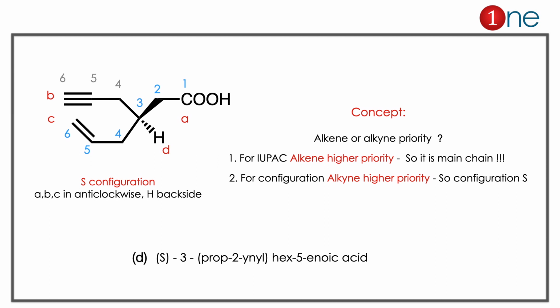Here the concepts you should learn are 2. For IUPAC naming, higher priority goes to the alkene. For configuration finding, higher priority goes to the alkyne. So the double bond gets priority in IUPAC, and the triple bond gets priority in configuration.